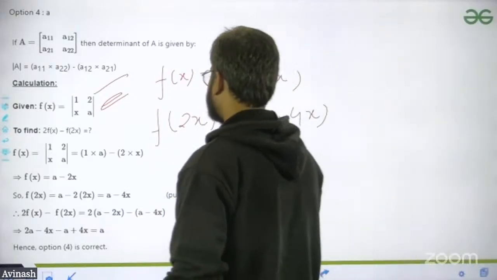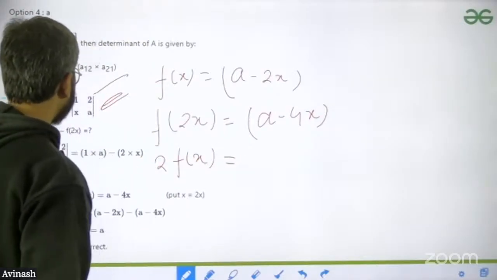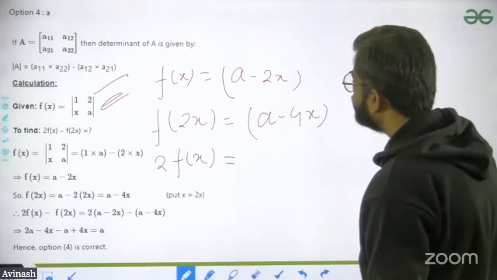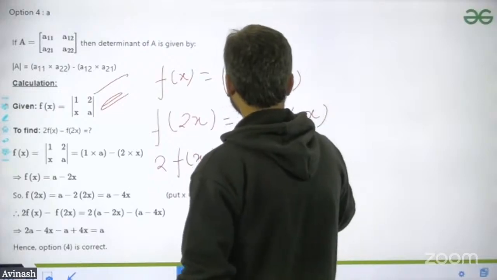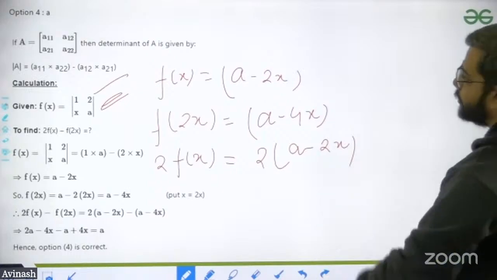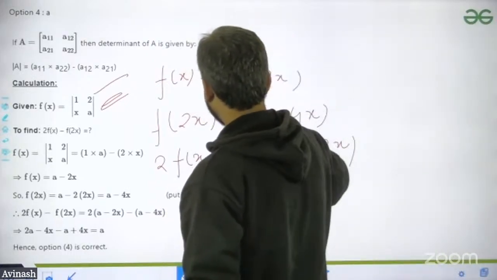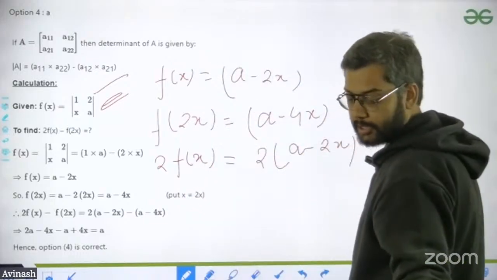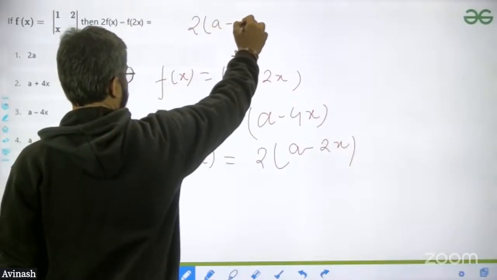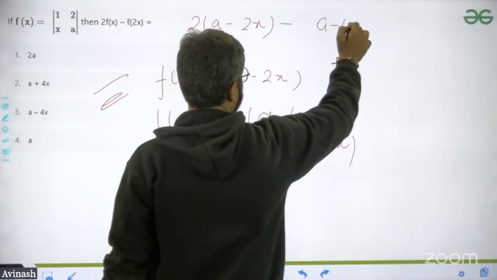Now we have to find out 2 times of f(x). So 2 times of f(x) is equal to what? Basically, in 2 times of f(x), we just have to do the multiplication. So 2 times of f(x) is equal to 2 times of a minus 2x, right? Now, what you have to do is just find the difference of it. So if I'm finding the difference, what will happen? As per the question, 2 of f(x) minus f of 2x is equal to 2a minus 2x minus, this will be a minus 4x.